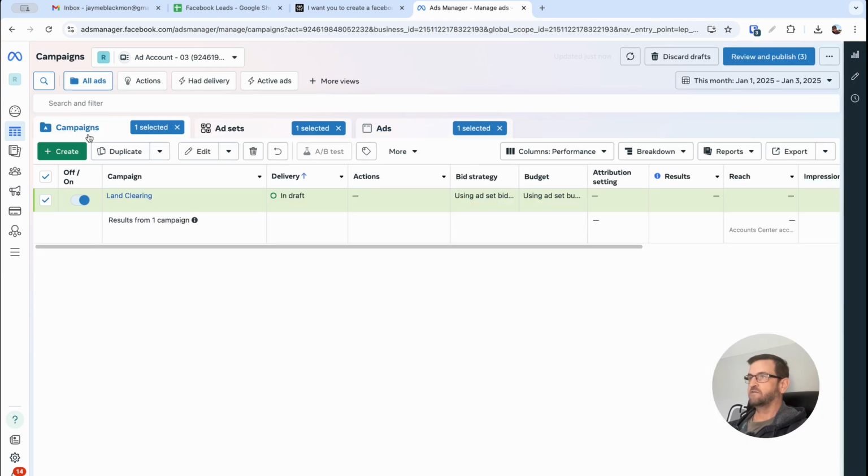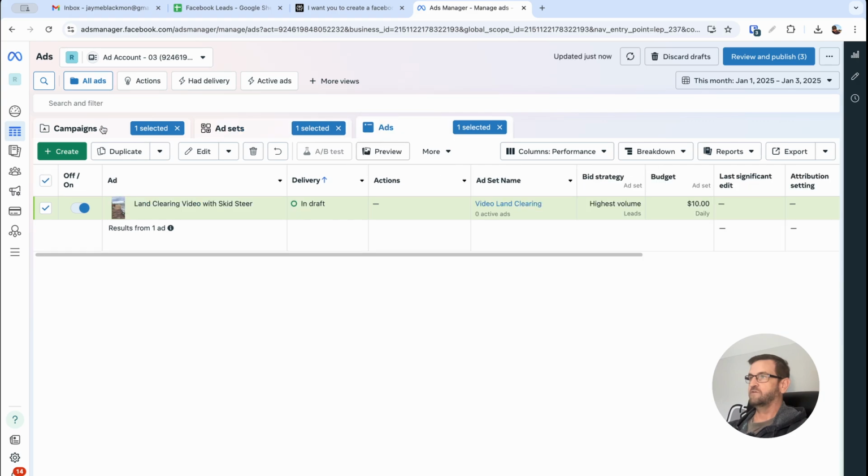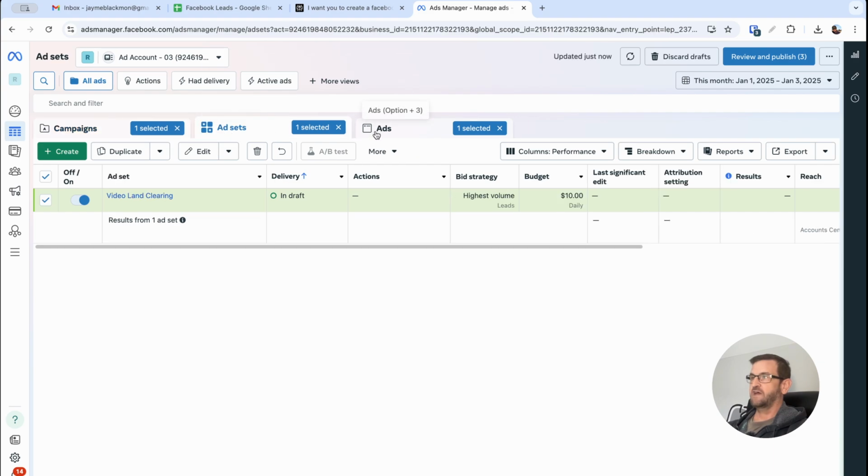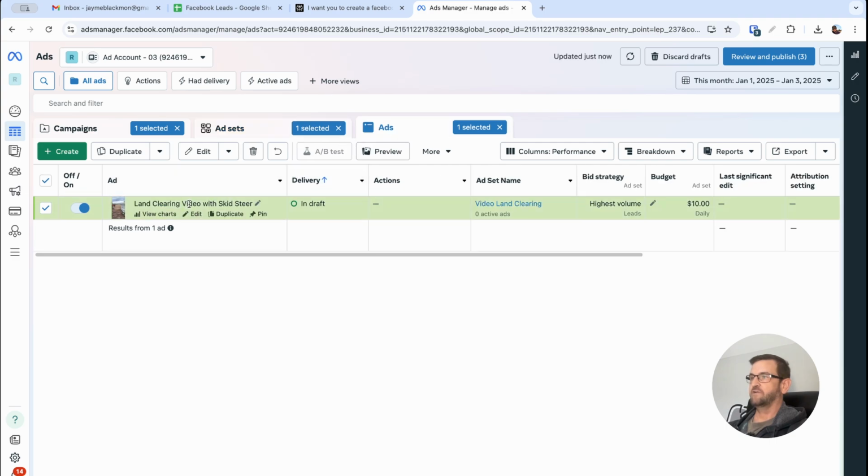But going back to the main screen here, by clicking through these tabs you can see the campaign that we created. If you keep that checked, it'll only show ad sets and ads that are associated with that campaign. Okay, so there's your ad set, video land clearing, and your ad, land clearing video with skid steer. It'll say serving or active whenever it's been approved, and until it's been approved, it'll say in draft or a variety of other statuses until it gets live.